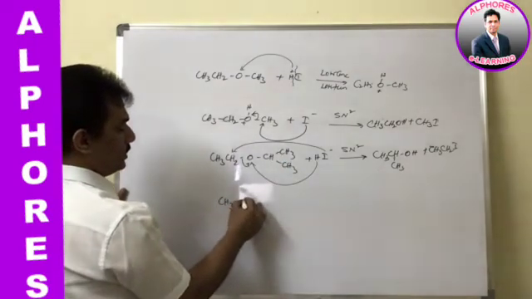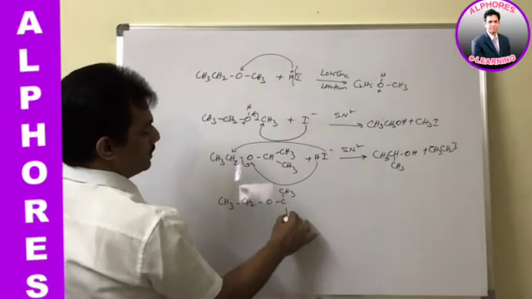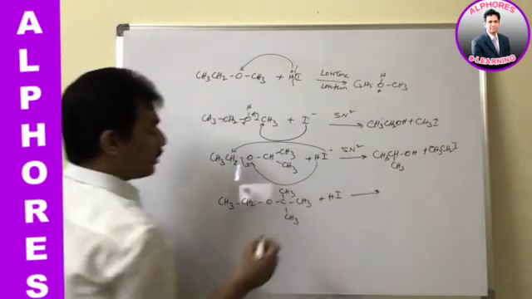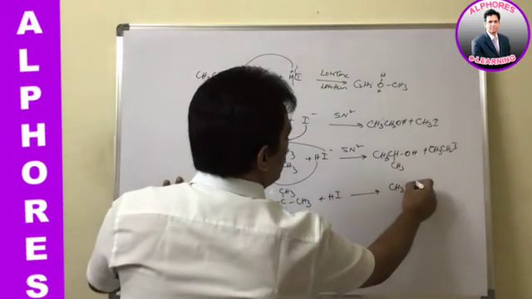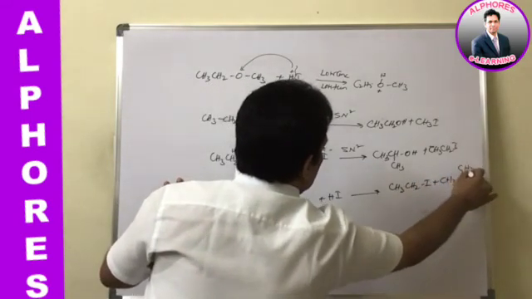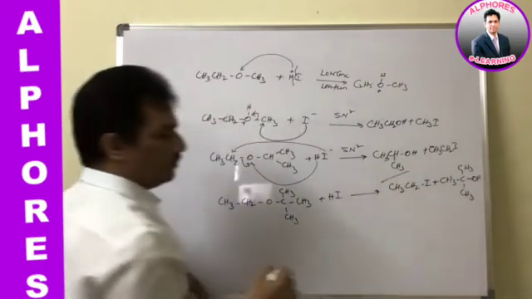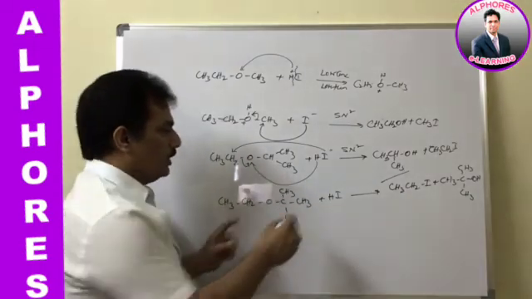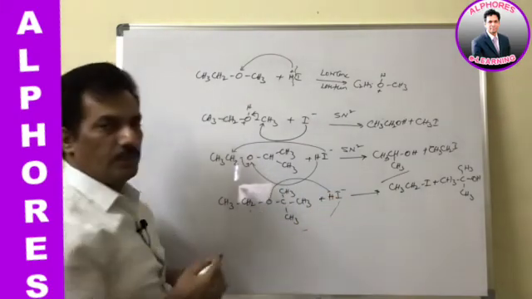It is nothing but CH3CH2OC(CH3)3. Now it is reacting with HI. What will be the product? Definitely your expectation is CH3CH2I plus (CH3)3COH. It is your expectation, is it not? Because I minus is attacking on less bulky group and H plus after attacking on this, I minus will attack on this, is it not?